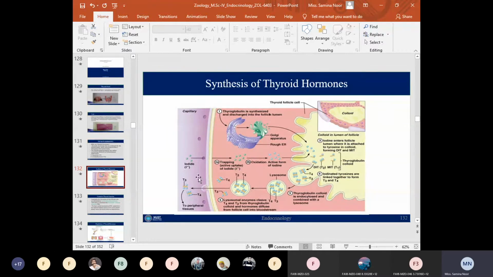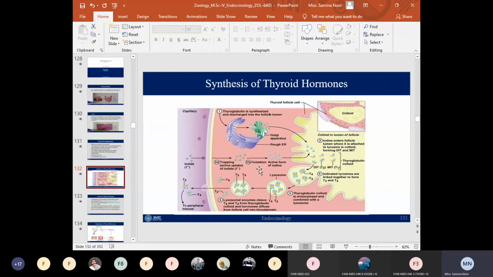The iodide ions which are moving in the bloodstream are transported from the blood into the lumen of the follicular cells or the thyroid glandular cells. This iodide trapping is stimulated by a chemical messenger or hormone known as thyrotropin or thyroid stimulating hormone. So trapping of the iodide ions from the bloodstream to the thyroid follicles is regulated by TSH.